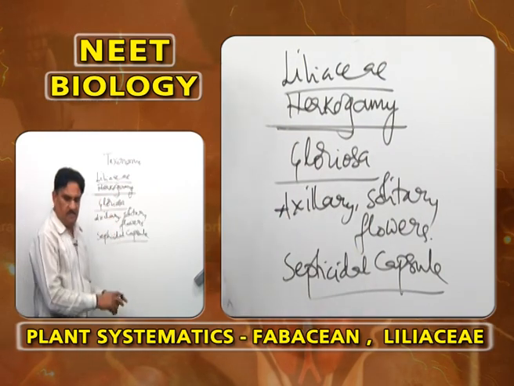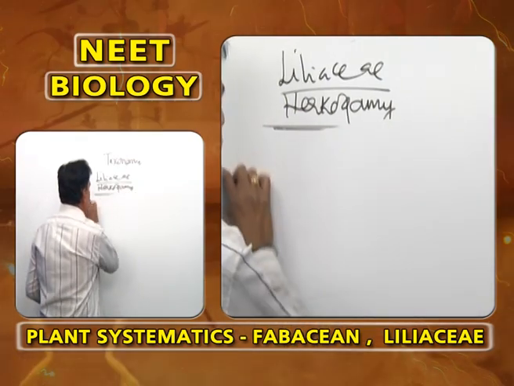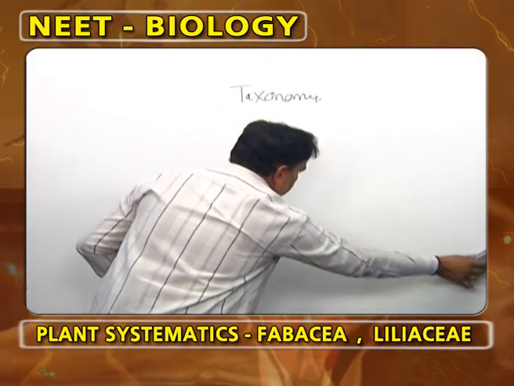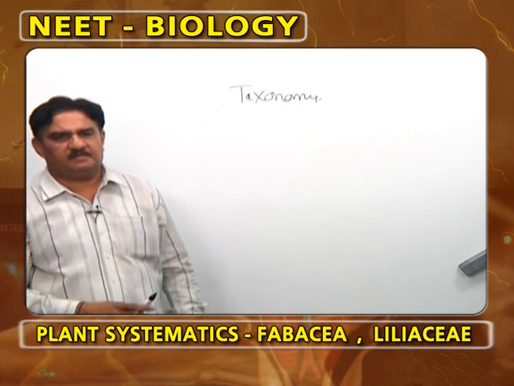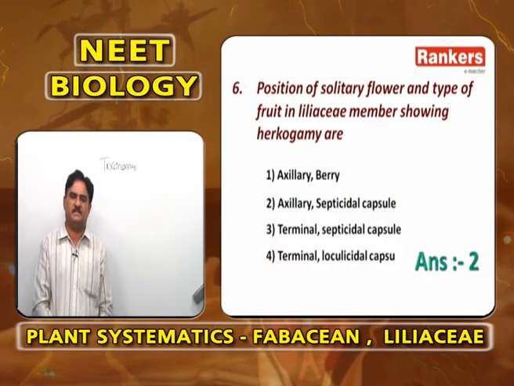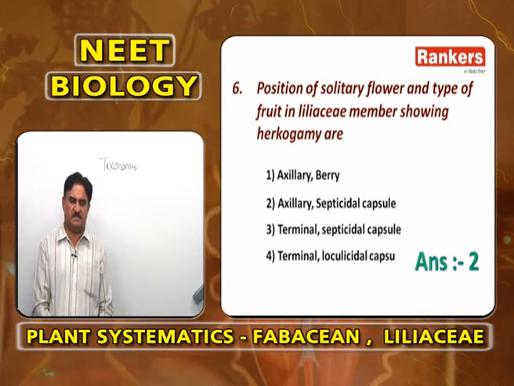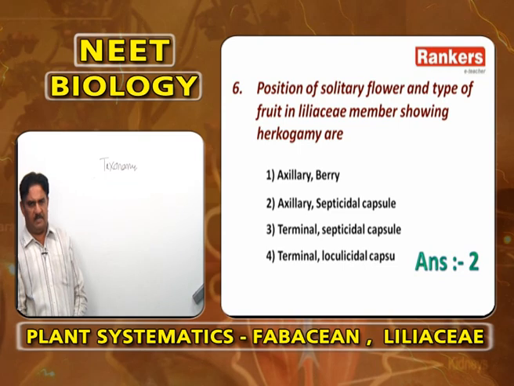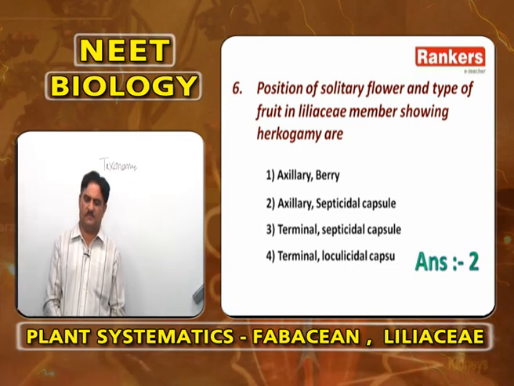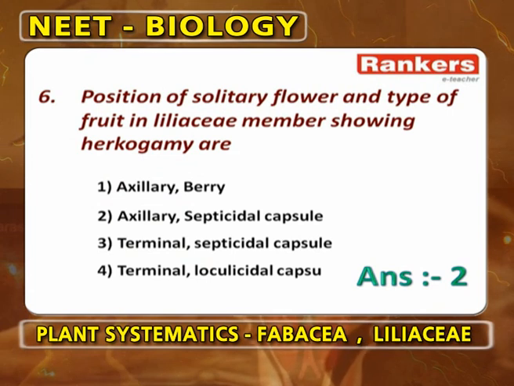In Gloriosa, the inflorescence is a single solitary flower, axillary, and the fruit is a septicidal capsule. Liliaceae is a family which shows so many aspects regarding root, stem, leaf, and many important characters starting from inflorescence to fruit. So, for this the answer is axillary solitary cyme and septicidal capsule.